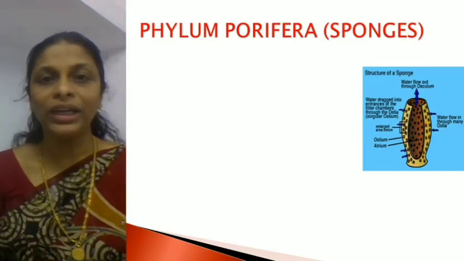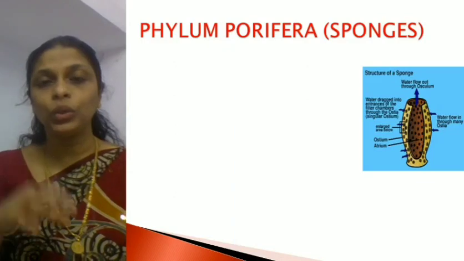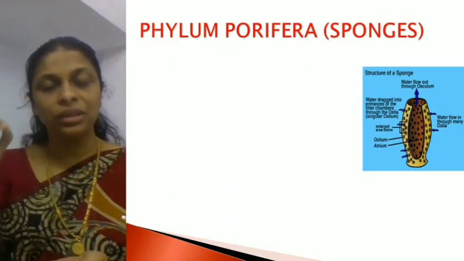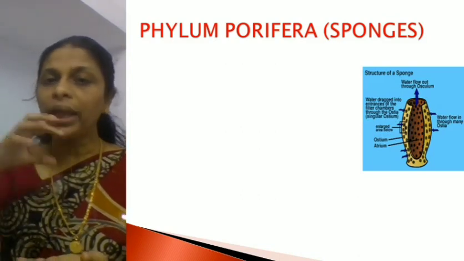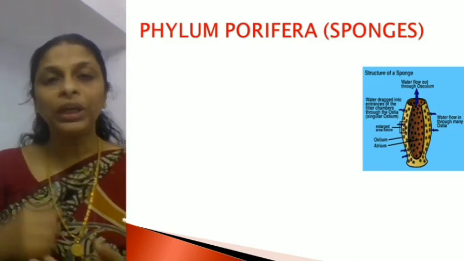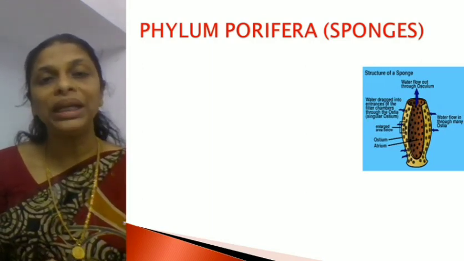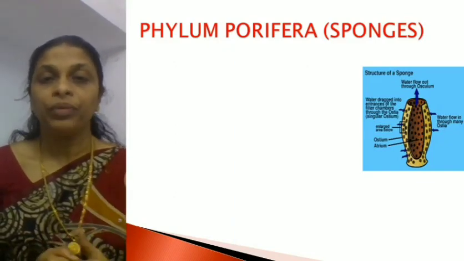Now, why is it commonly called sponges? You must have seen a sponge, right? So what is the main peculiarity of a sponge? You must have seen on the surface of the sponge many small pores or small holes, and if you put it in water, it absorbs it. Because of that nature, the poriferans are also commonly called sponges. Okay, now let's see one by one.